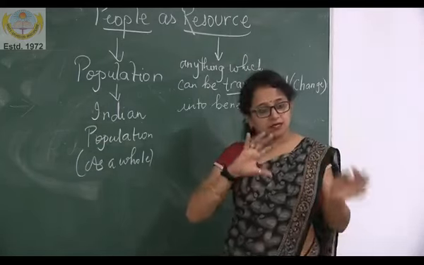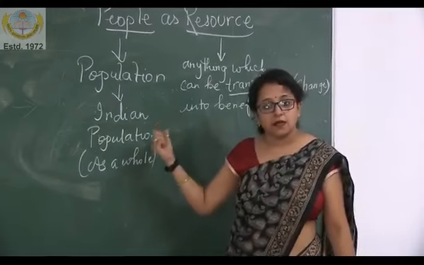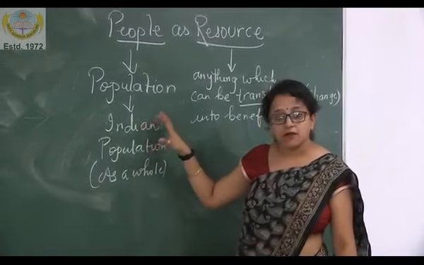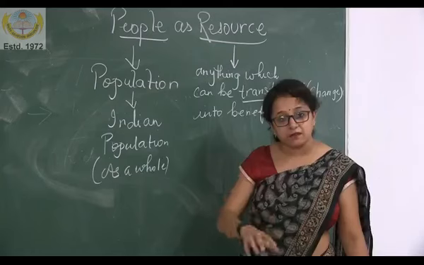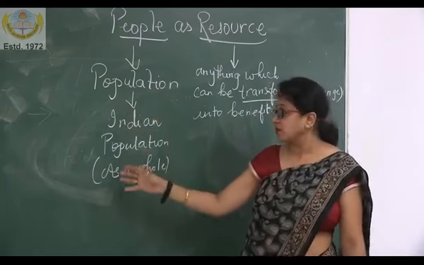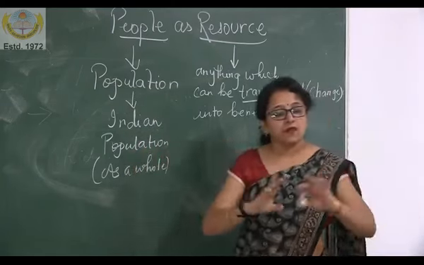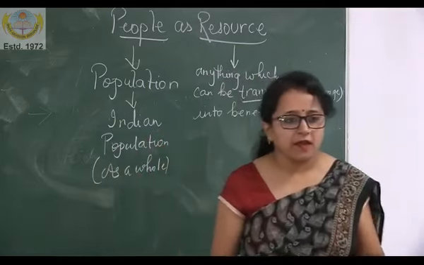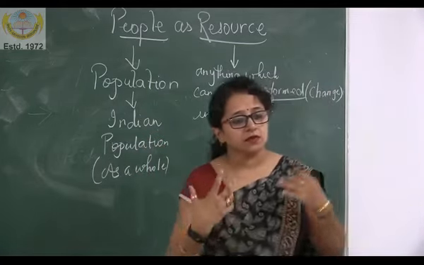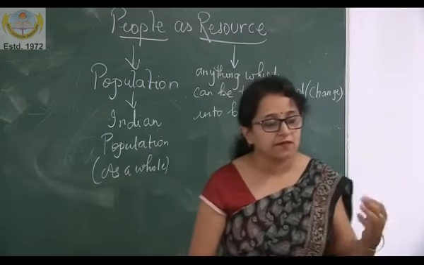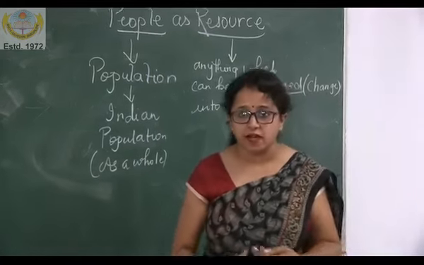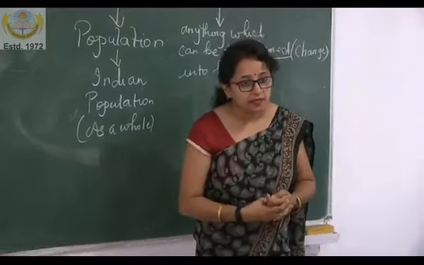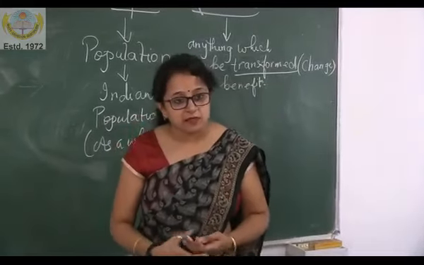We are going to understand through this chapter how we can take benefit from the huge population of India. We are also aware of its negative effects, like exploitation of natural resources, unemployment, and illiteracy.